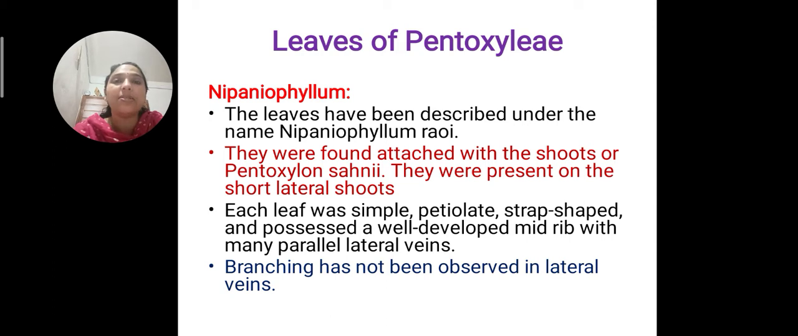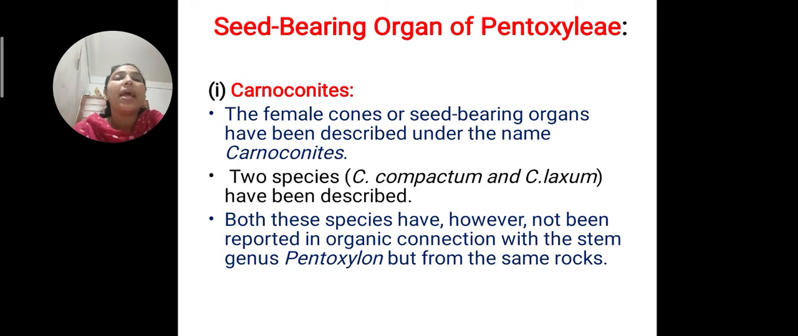Five steles, and with the secondary thickening, the cambium is active, with action more at the center, an eccentric structure. Clear? And with the xylem and phloem components also, primary xylem and primary phloem are outside and inside. Okay. The leaf is Nipaniophyllum, associated with the stem genus. They are petiolate leaves, strap-shaped or linear leaves with parallel venation. And the seed-bearing organ is known as Carnoconites. No need of going into detail.